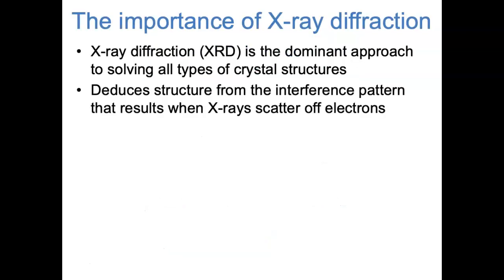First, just a few quick notes about the importance of X-ray diffraction. XRD really has become the dominant approach to solve all types of crystal structures, whether it's ionic or molecular or biological. And the way that X-ray diffraction works is that it allows us to deduce the structure based on the interference pattern that results when X-rays scatter off electrons. So you shine an X-ray beam at a sample and you see bright spots and dark spots in certain places, and that allows you to figure out where the atoms are.